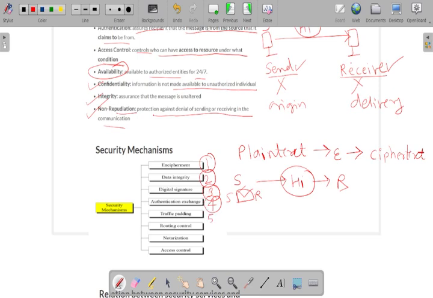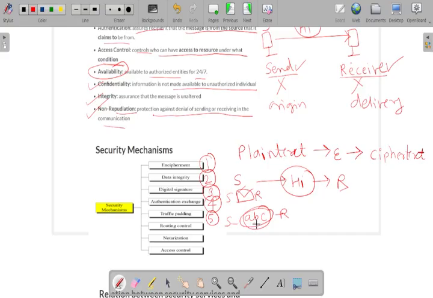Then the fifth one is traffic padding. Suppose we are sending data like A, B, C from sender to receiver, and all this data will be transferred during transit. No other data will be missing whenever we send the information.